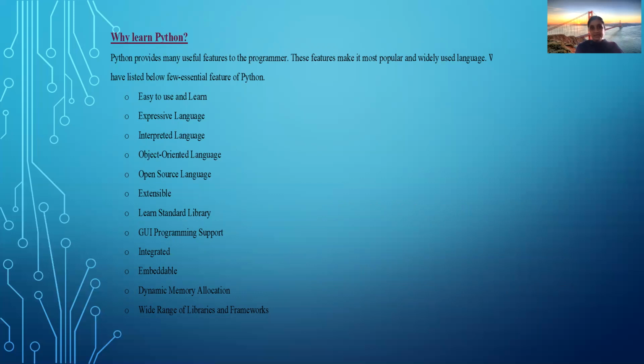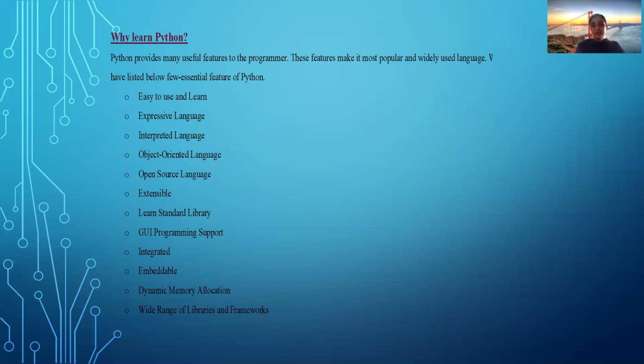Next, open source programming language. What is open source? If any programming language or software is available free of cost on a website, then that is called an open source language. We can download the Python programming language free of cost. That's why you call Python an open source programming language. Then extensible, it is easy to extend the code and learn the standard library. There are different standard libraries in Python. So if many standard libraries are there, it is easy for you to extend the code and implement those libraries in your program.